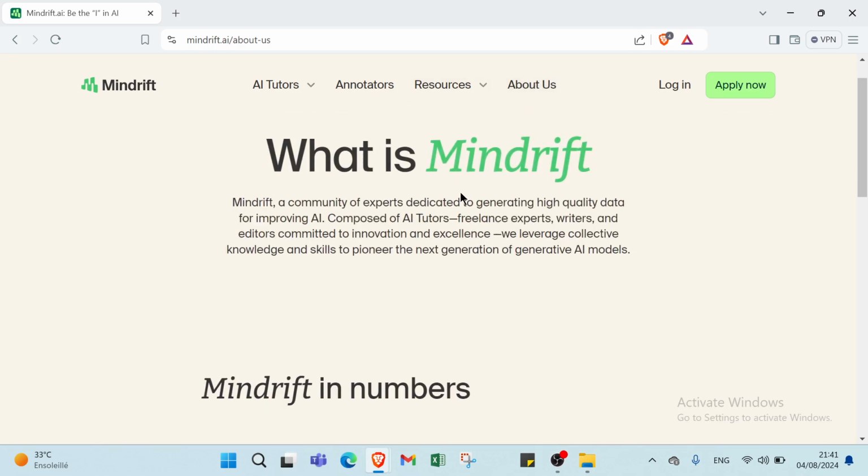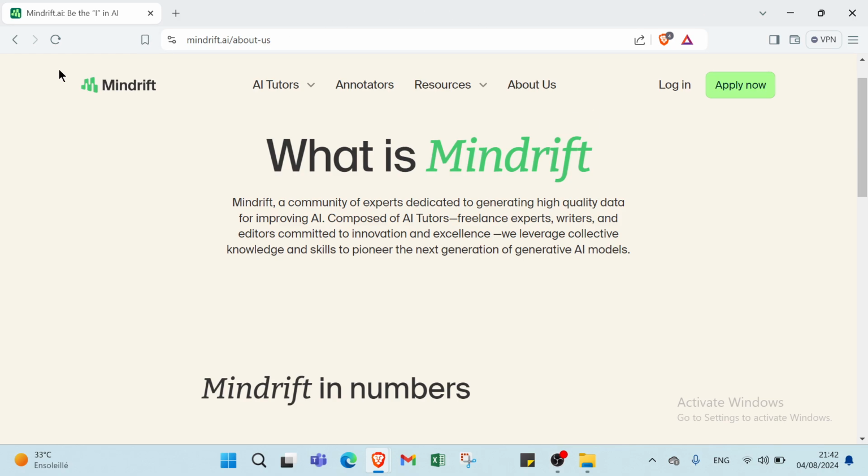Mindrift is a community of experts dedicated to generating high-quality data for improving AI, composed of AI tutors, freelance experts, writers, and editors committed to innovation and excellence. We leverage collective knowledge and skills to pioneer the next generation of generative AI models.